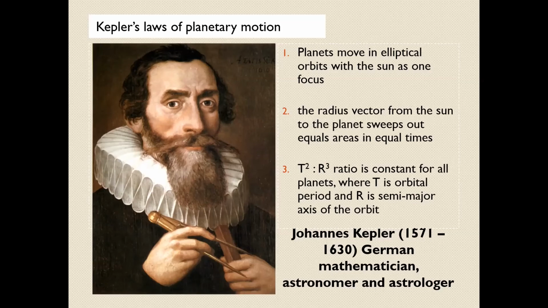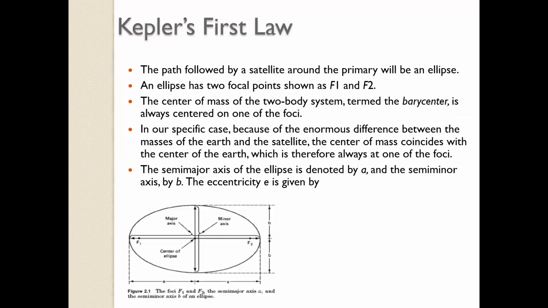Then the second law that he gave was the radius vector. I think that's better if I show you with the pictures. So there he gave the three laws related to the shape of an orbit, the time period, and also the relation between the time period and the size of the orbit. So these are the things that we'll be using to prove all those points which we have seen for the live satellite. Okay, so the first law.